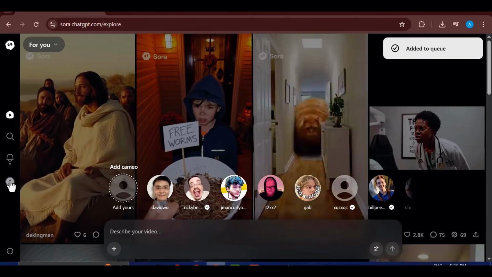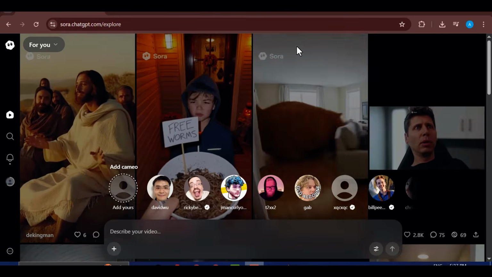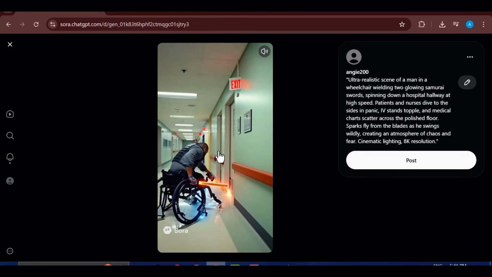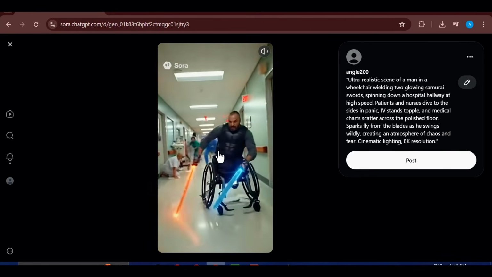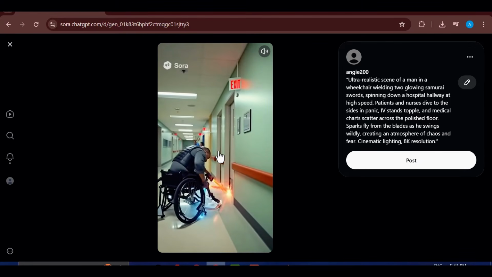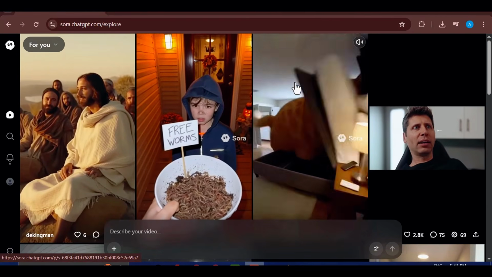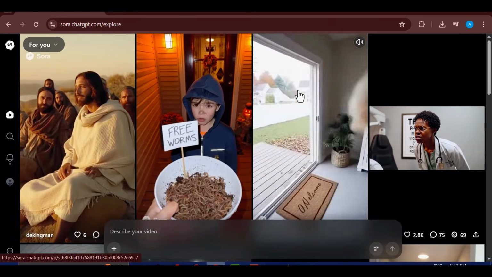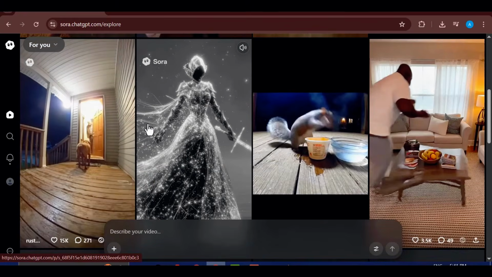With everything in place, I just click the Generate button and let the system do its magic. After a few seconds, the video is processed and ready to view. I can now open it from the Drafts section and preview the results. This is the exciting part, because every new prompt can produce something completely different and often surprising, which makes the entire process fun and full of possibilities.